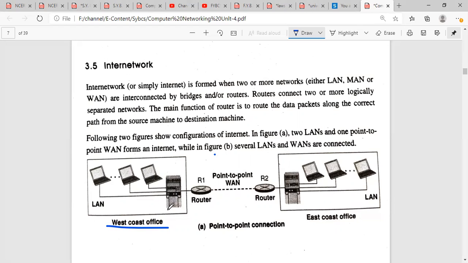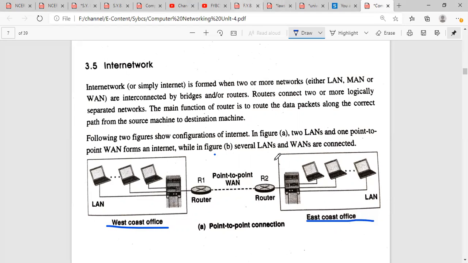The output of this LAN is connected to the router. This is the R1 router. After that, there is a point-to-point WAN. This is a single point-to-point connection between R1 and R2, where R1 is router 1 and R2 is router 2. The connection of router 2 goes to the East Coast office.